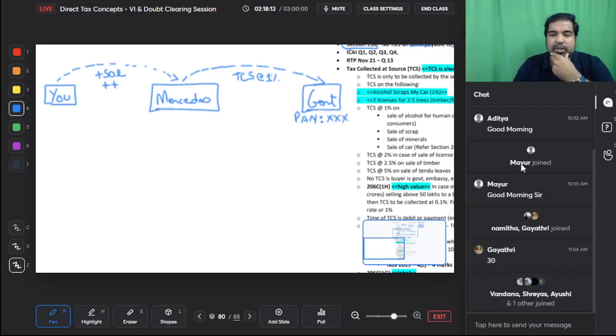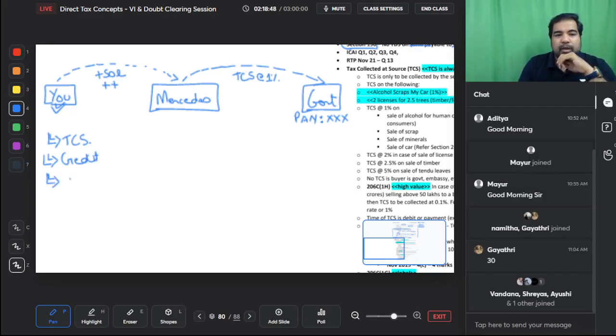Then there is punishment, just like there was 206AA. Here also it will be double the rate or 5%, whichever is higher. You will have to collect that in case that person does not give you the PAN. Now guys, this scenario is called TCS, where tax is collected at source. Again, when you pay your final taxes, you can always take a credit of this 1%. So this 1% is just like TDS, TCS also you can take a credit of. You can take credit very easily.